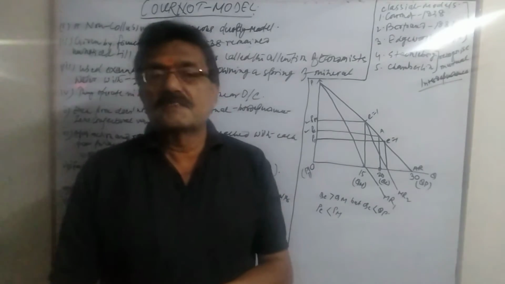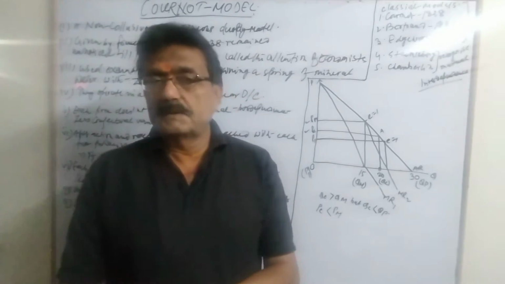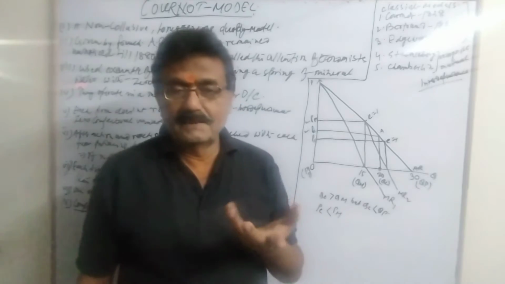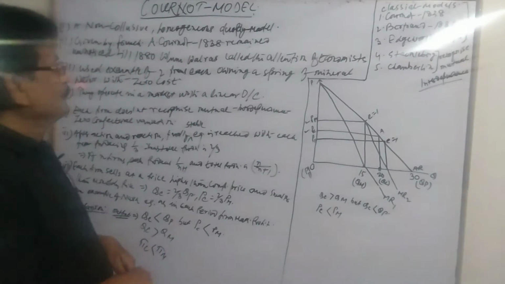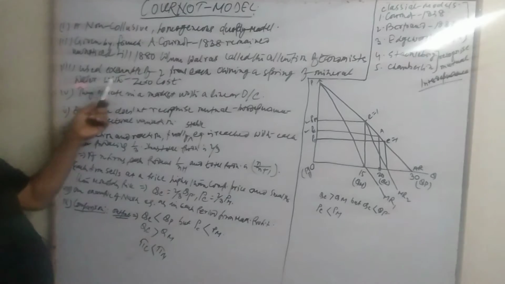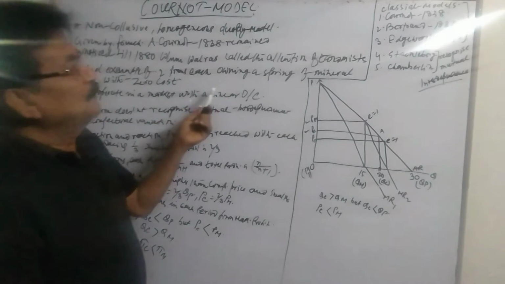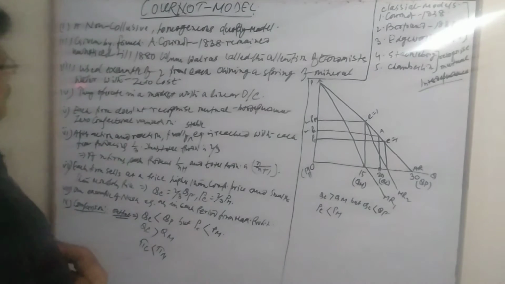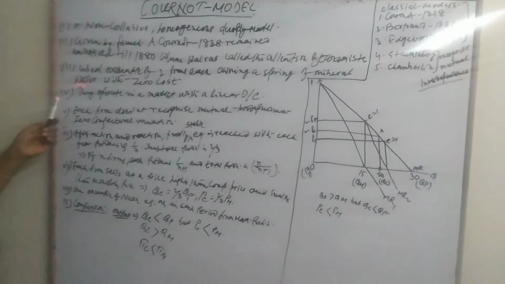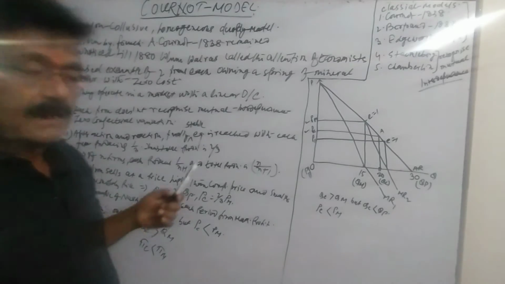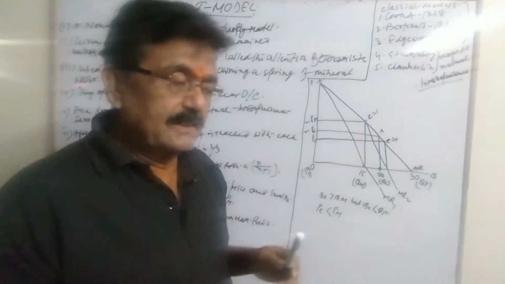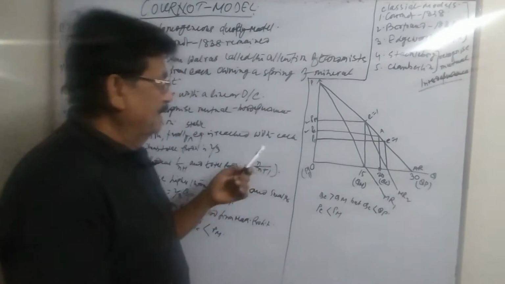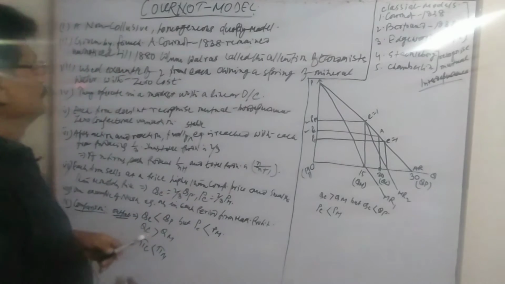So this model operates with zero cost, and whatever the revenue is becomes profit. The example is of two firms, each owning a spring of mineral water with zero cost. Another feature of this model is that both producers operate in a market which has a linear, downward-falling demand curve, the market demand curve.